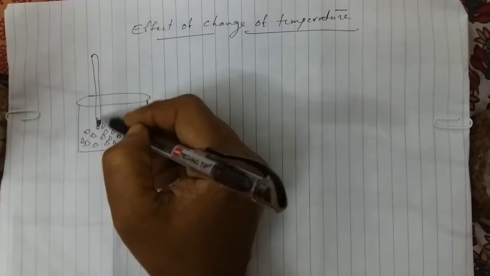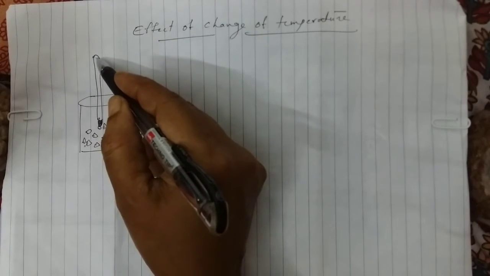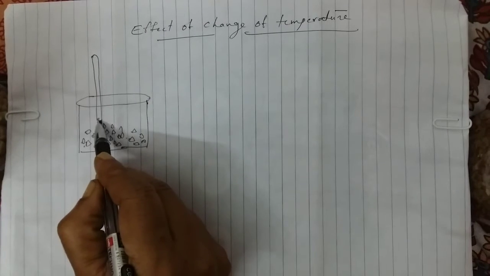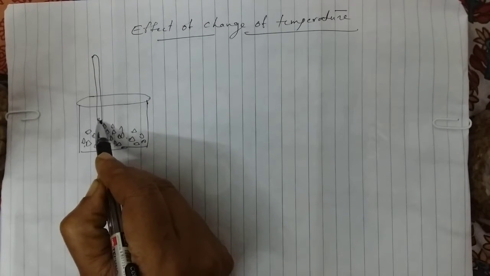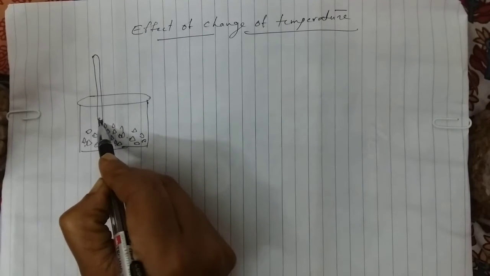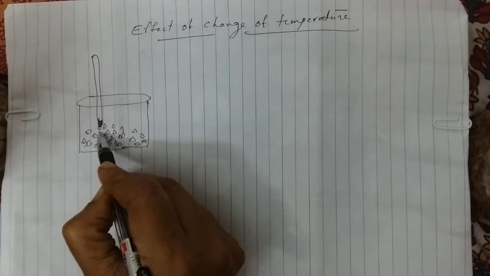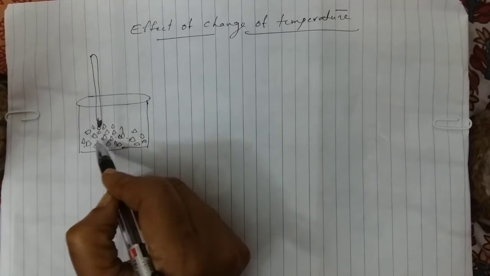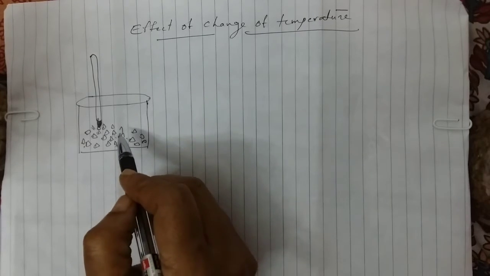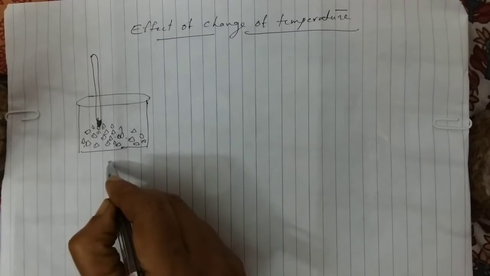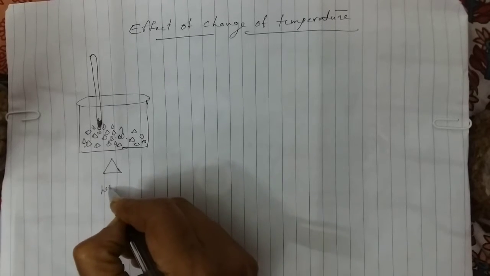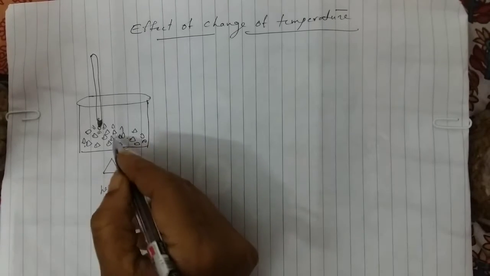This is a thermometer, suspended freely in the beaker, and the bulb of the thermometer just touches the ice. This is our setup, and we heat the beaker.